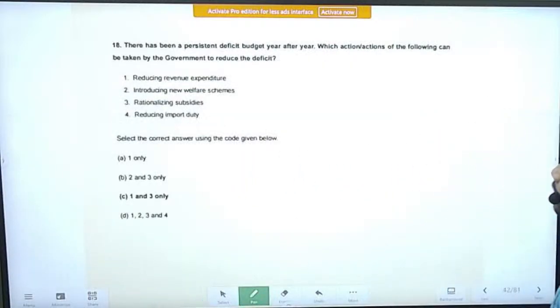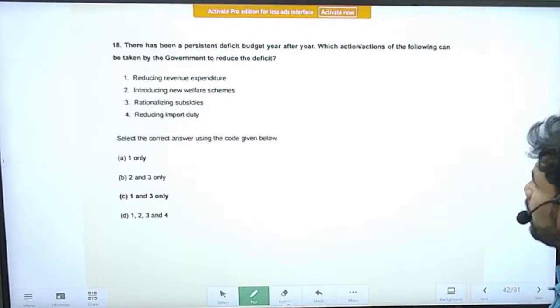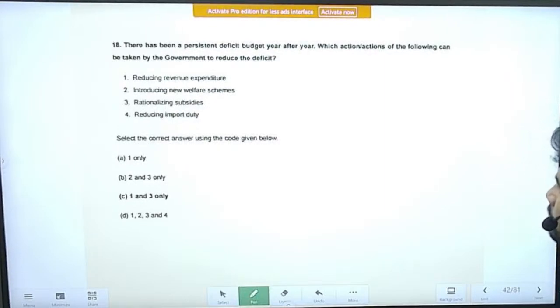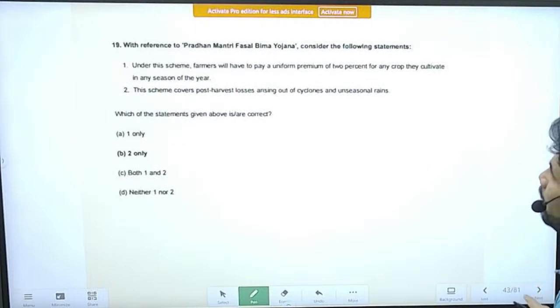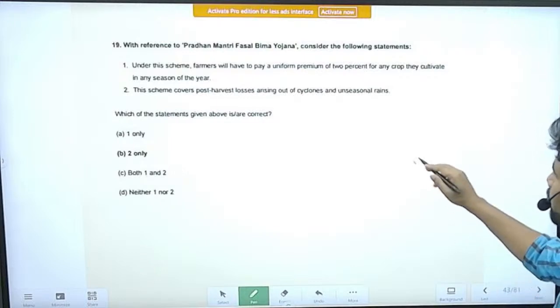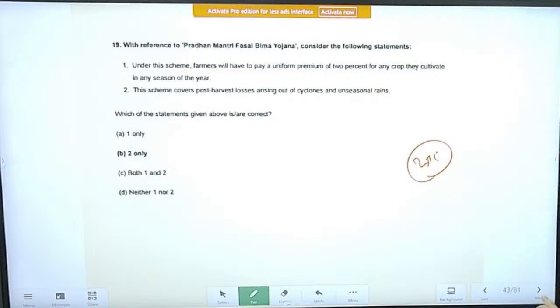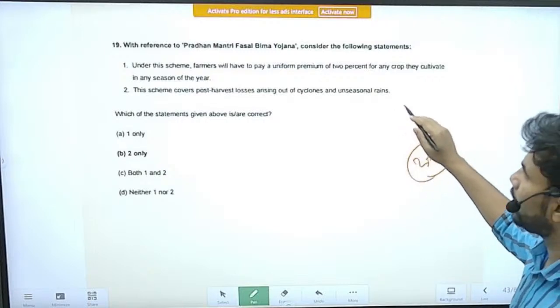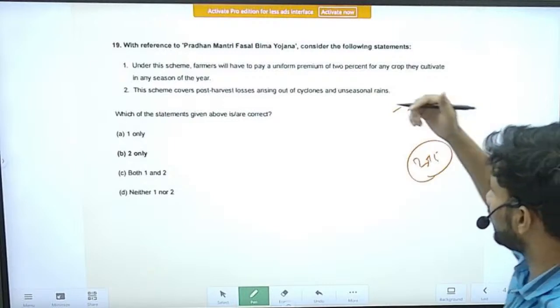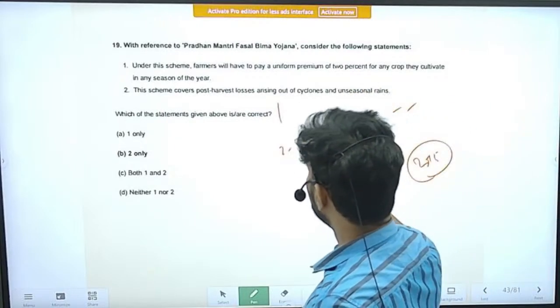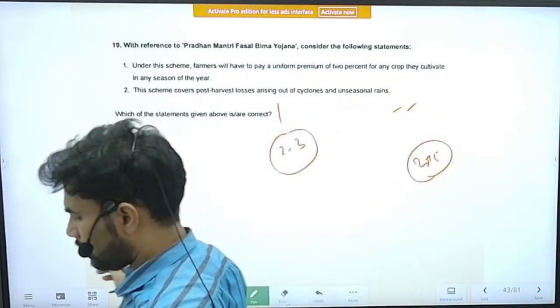Next question, question number 18. It is something related to deficit budget. Right, we can skip the question because of the paucity of time. Again, it is a scheme, Pradhan Mantri Fasal Bima Yojana. It was brought in 2015. So you can also skip this question because at the time the scheme was popular. Again, for 2 to 3 years, the scheme was running all right.